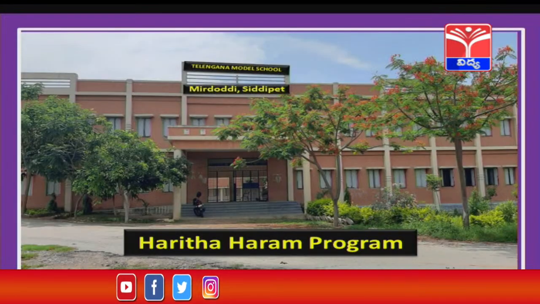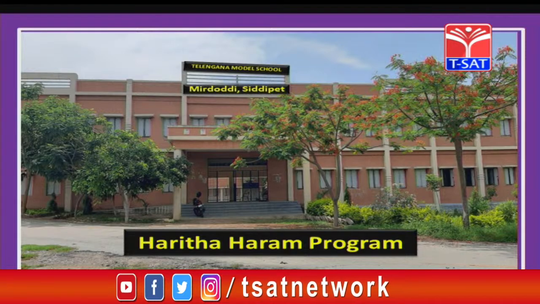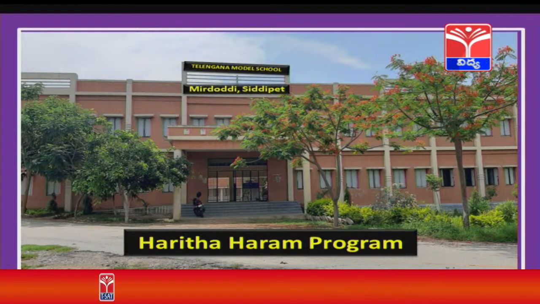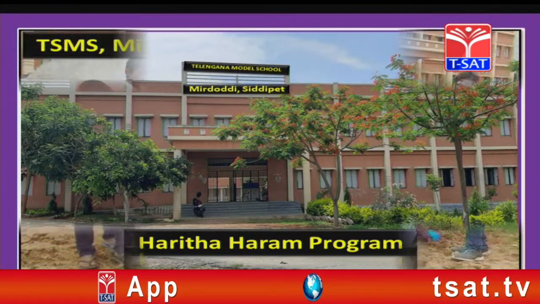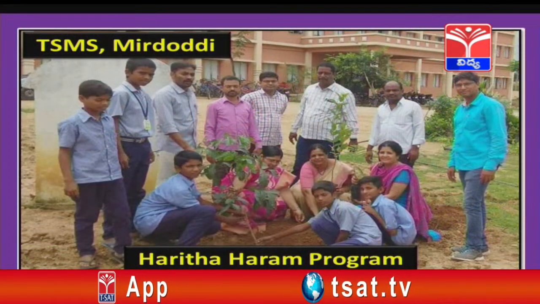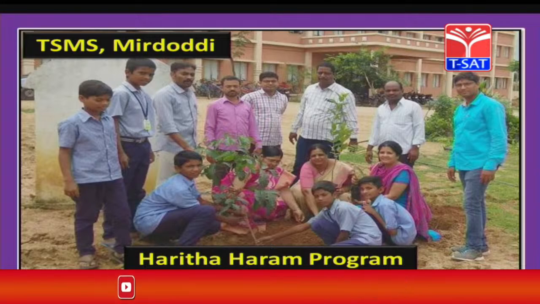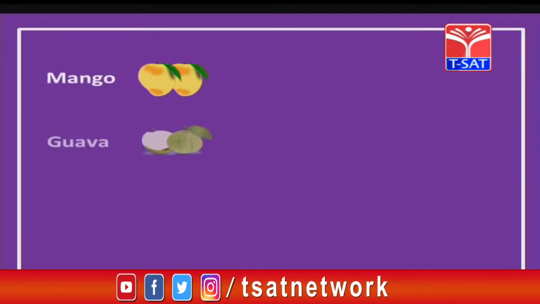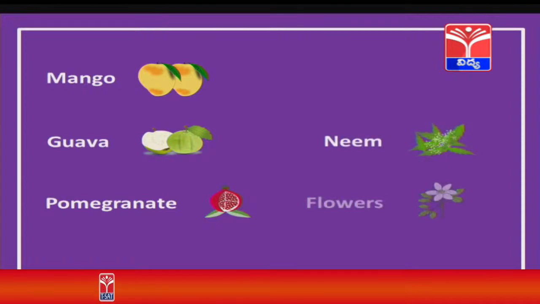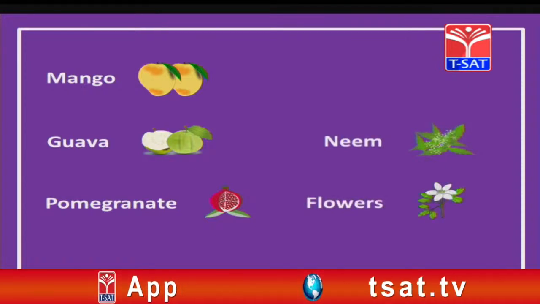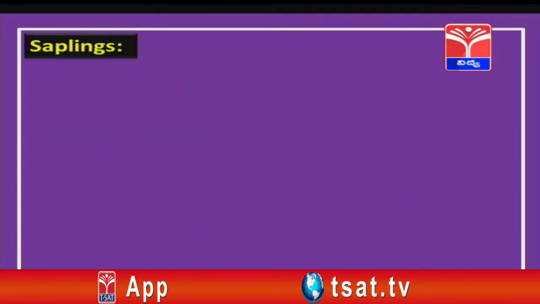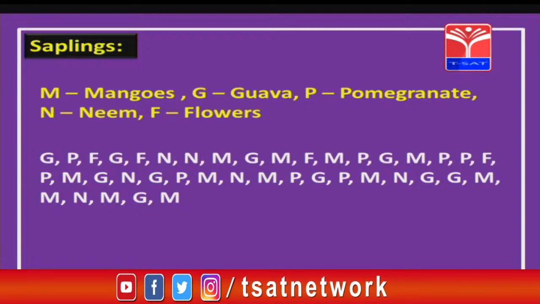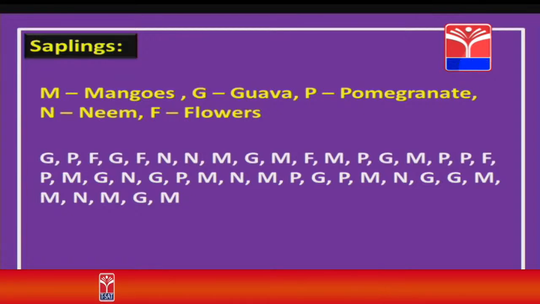In our school, we are celebrating the Haritaharam program, which our government has undertaken. And you can notice our principal along with our staff and students planting some saplings. Now there are many types of saplings sent by the government officials, that is mango, guava, pomegranate, neem and flowers. So for our convenience, I denote mango by M, guava by G, pomegranate by P, neem by N and flowers by F. So there are 40 saplings sent to us on the first day.